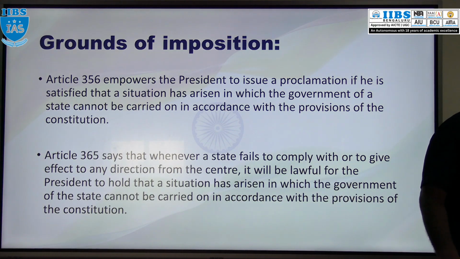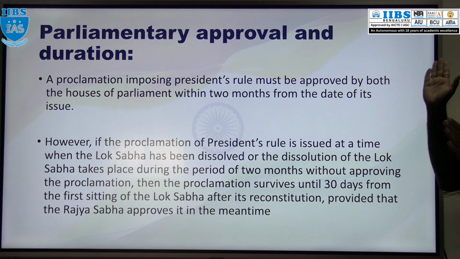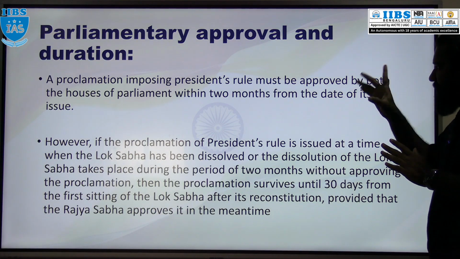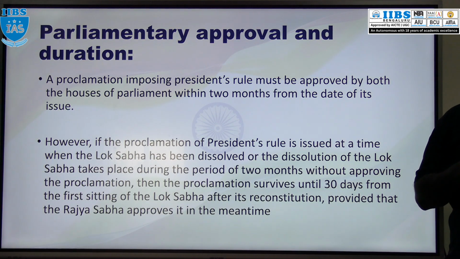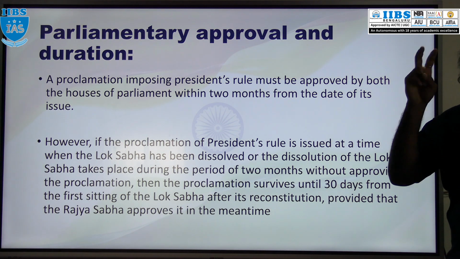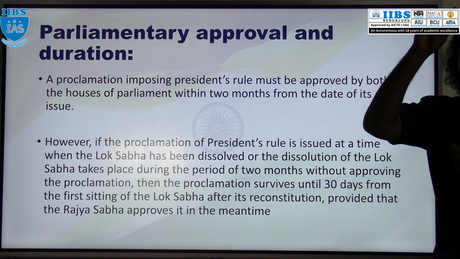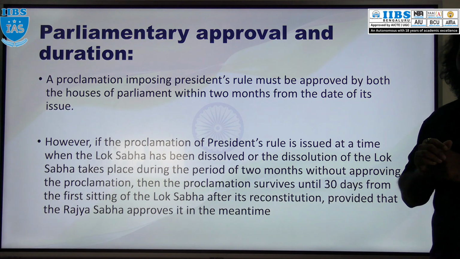Got it? Now, approval of the parliament. A proclamation, who will do the proclamation? The president. And that proclamation must be approved by both the houses of the parliament within 2 months from the date of its proclamation or issue. In national emergency, 1 month. And here within 2 months. And here simple majority is required, not special majority. Special majority for national emergency. For president rule, simple majority.